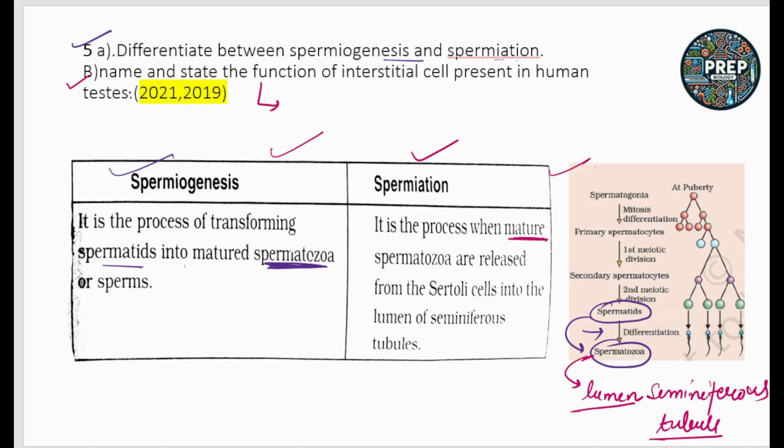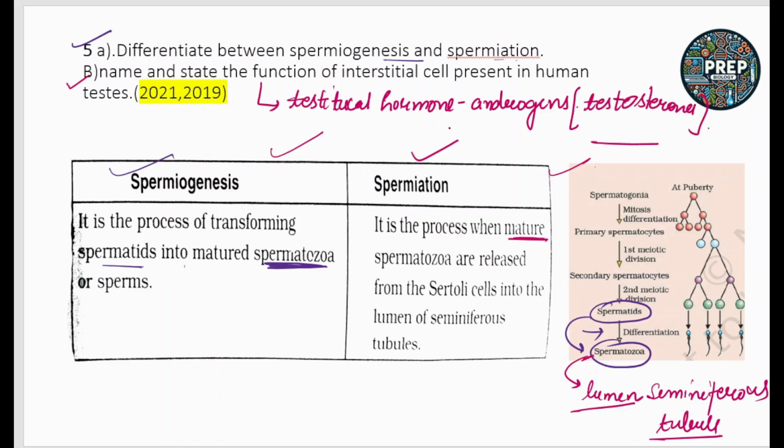Okay, so name and state the function of interstitial cells present in the human testis. When we talk about the human testis, we have discussed the function of the interstitial cells. The interstitial cells synthesize and secrete the testicular hormone, that is the androgens. Interstitial cells are basically the Leydig cells. Androgens, for example, testosterone.